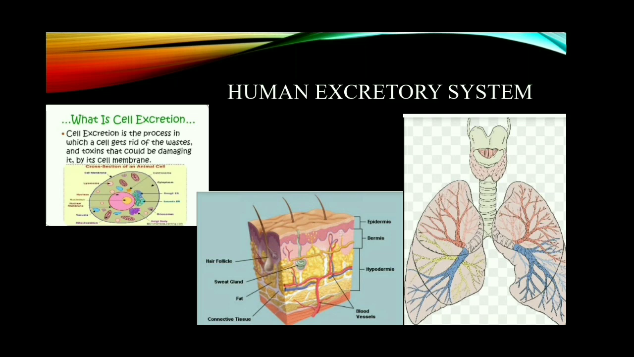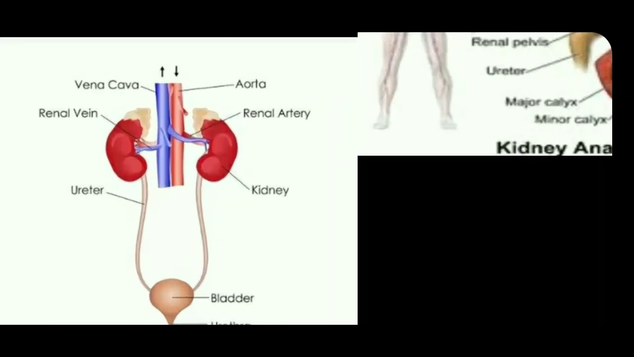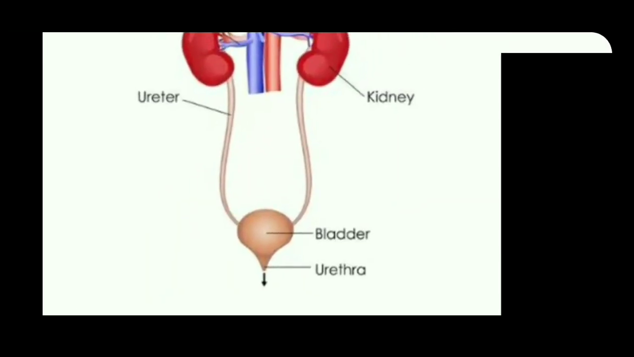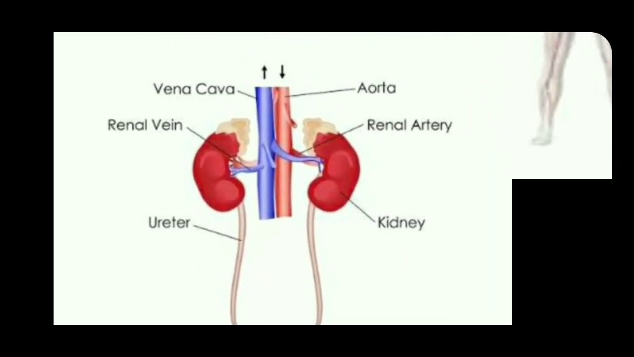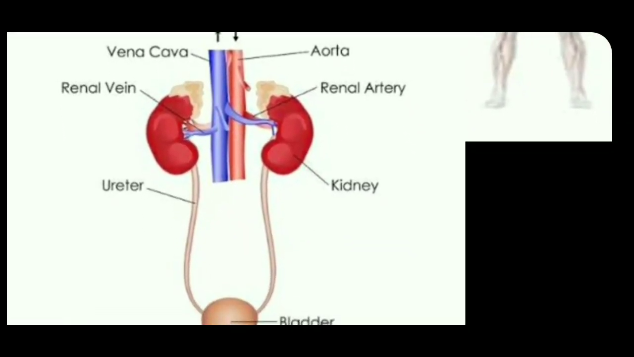Kidneys. Kidneys are the major excretory organ. They are bean shaped and reddish brown in color. The excretory system consists of a pair of kidneys, a pair of ureters, urinary bladder and urethra. Kidneys are located in the abdominal cavity on either side of the vertebral column and are attached to the dorsal body wall.